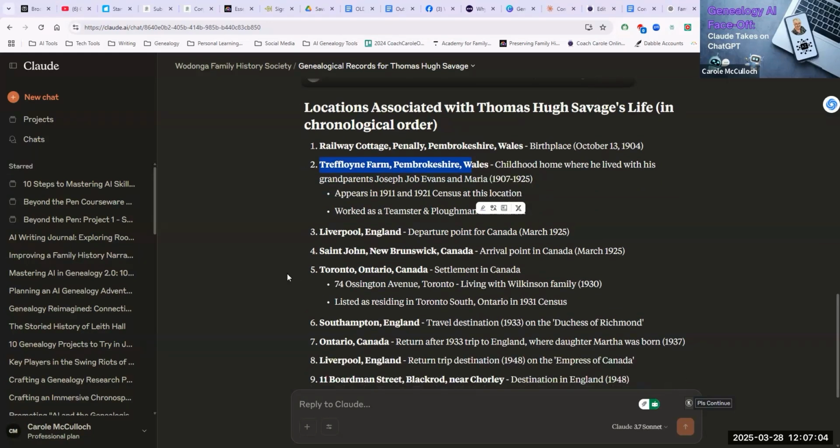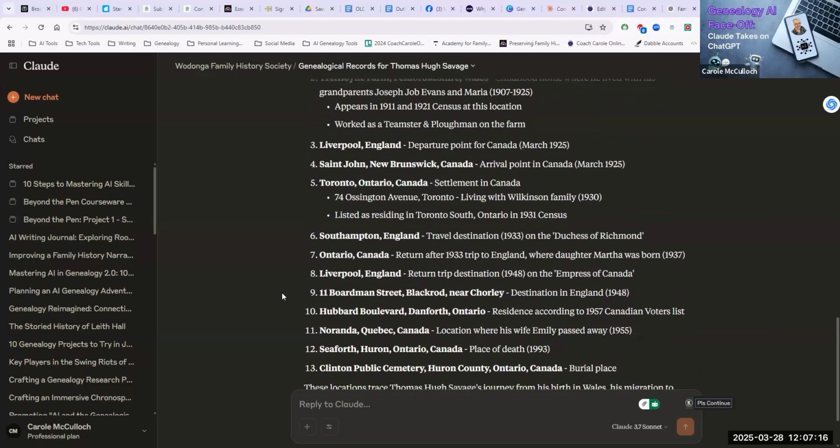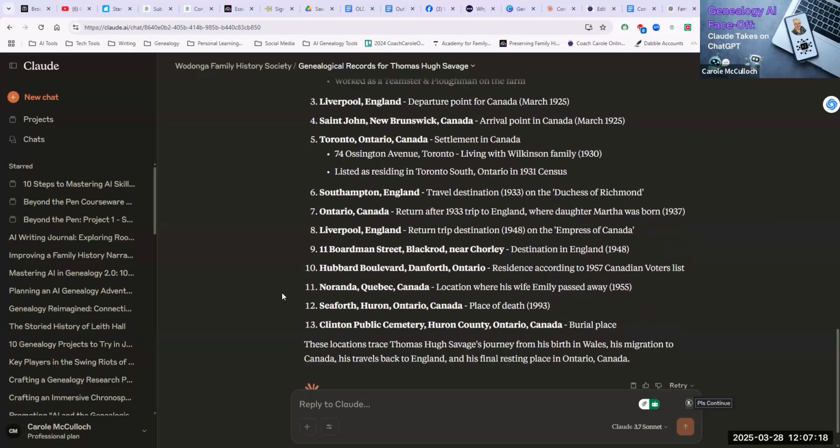Liverpool for departure, and then more specifically, St. John in New Brunswick for his arrival point, then Toronto for his settlement, and then it mentions the various places when they returned on their transatlantic crossings. So Hamilton again, Ontario, Liverpool, and then places that they were going to mentioned in their passenger lists.